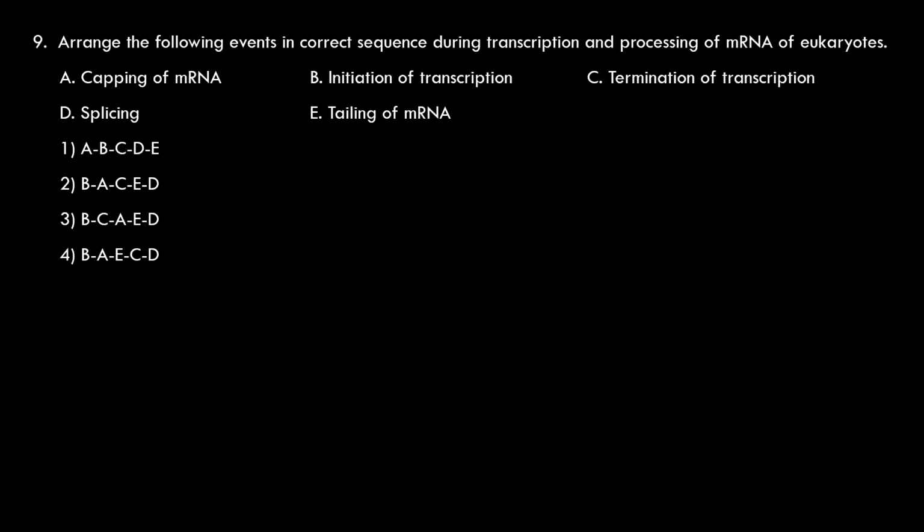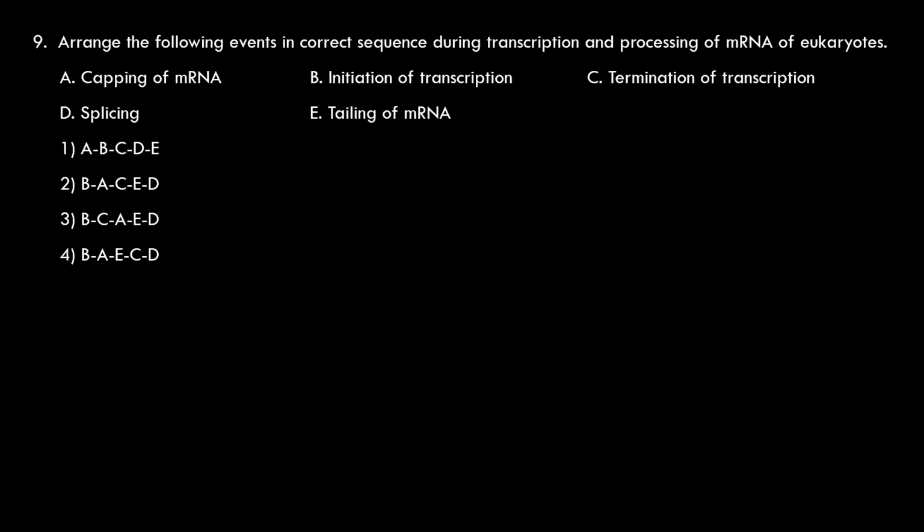Coming to the next question. Arrange the following events in correct sequence during transcription and processing of messenger RNA of eukaryotes. The fresh transcript that is formed by the activity of RNA polymerase 2 in eukaryotes is known as heterogeneous nuclear RNA. So during transcription it is subjected to some processing, and after transcription also it is subjected to some processing. Let us see what is given.